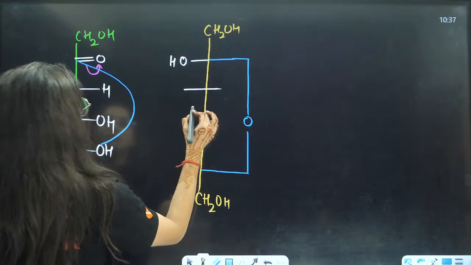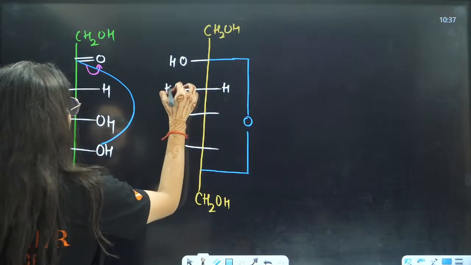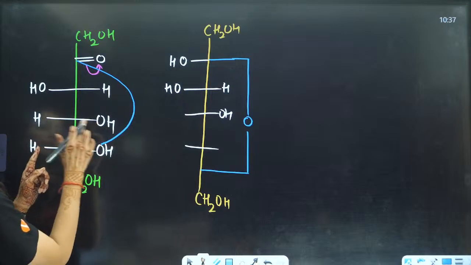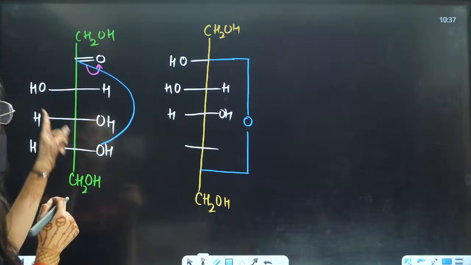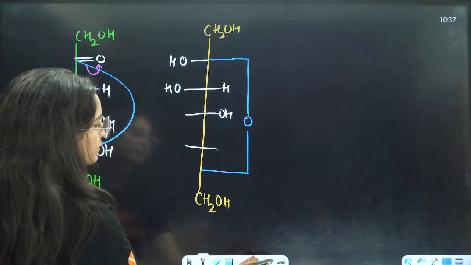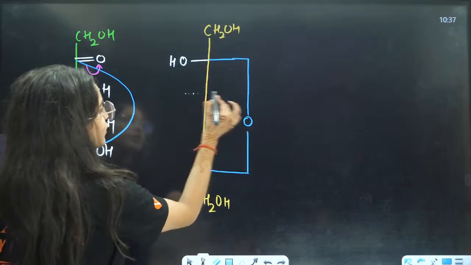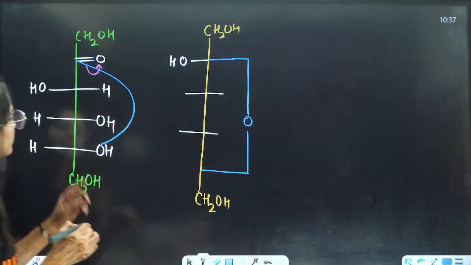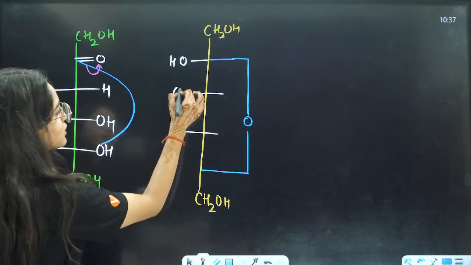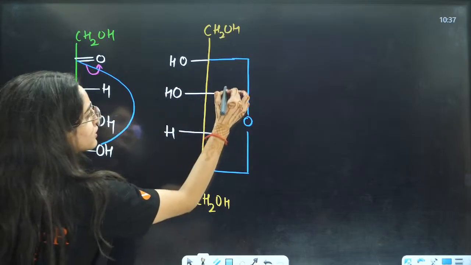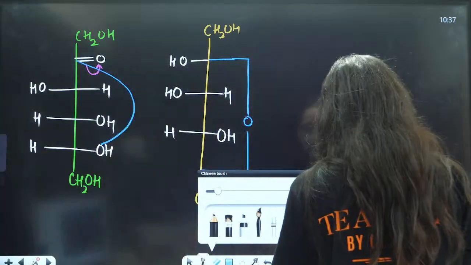This is 1, 2, 3. This is hydrogen. This is OH. This is OH. This thing I am drawing here. This is OH. This is hydrogen. This is not OH, because it is shifted here. Only 2 bonds will be formed. Let's draw only 2 bonds here, because this is already shifted. So only 2 things are intact here: this OH and this hydrogen, this hydrogen and this OH. Now I am going to rearrange this into what you will see in your books.